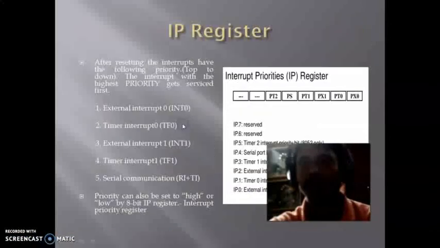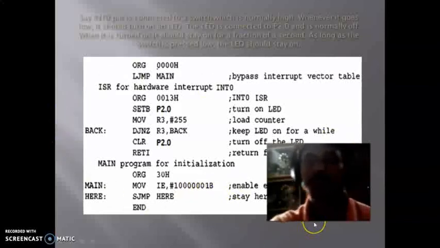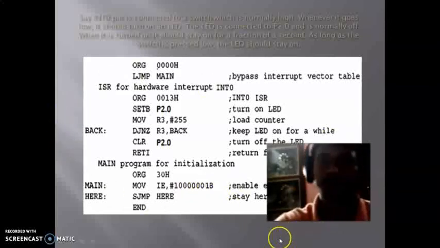So in the program, IE has 10000001B, which is used to enable external INT0. So that is a program by which we see the interrupt procedure and the interrupt service routine, and how it is performed.